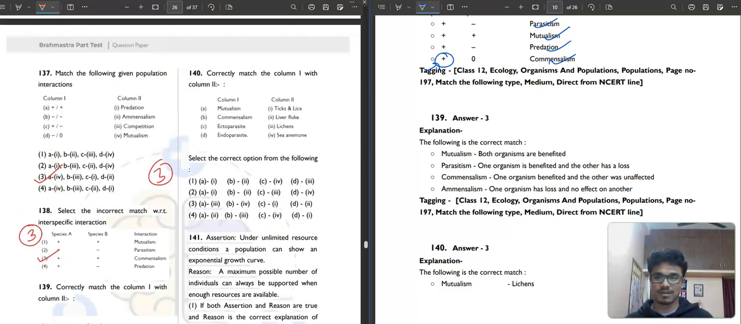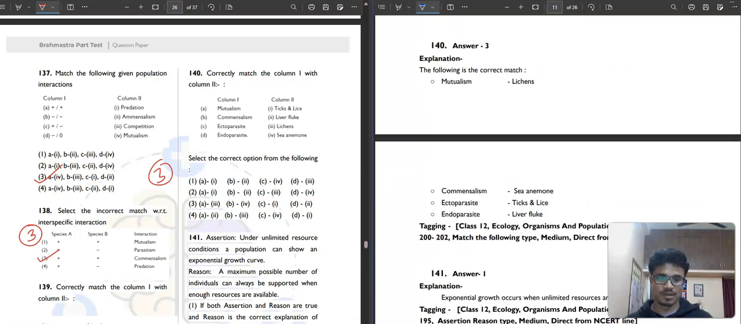Then question number 140. What are the examples of mutualism? Tell me. Before I proceed to answer this solution, you know mutualism is between lichen, okay, algae and fungi. Commensalism, sea anemone, you know that. Ectoparasite, ticks and lice, and endoparasite, liver fluke. This is very important. Okay, so correct answer will be option number 3rd. And question number 141.